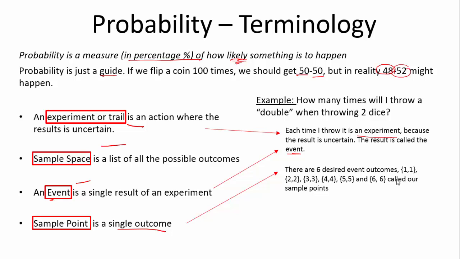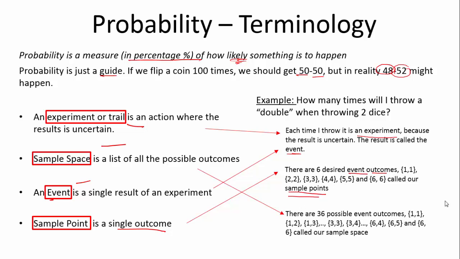There are 6 desired event outcomes, right? 1, 1, 2, 2, 3, 3, 4, 4, 5, 5, and 6, 6. These are called our sample points. So the sample points are the desired points. There are 36 possible event outcomes: 1, 1, 1, 2, 1, 3, 1, 4, 1, 5, all the way up to 6, 6. There's 36 of them. And this is called our sample space, the total amount of outcomes. We're going to look at a proper example of how to actually do a question very similar to this in our examples section or examples video.